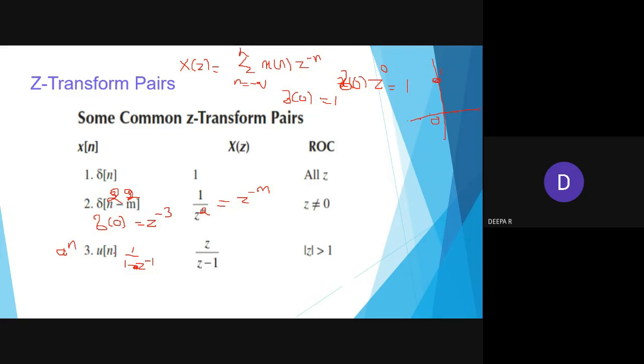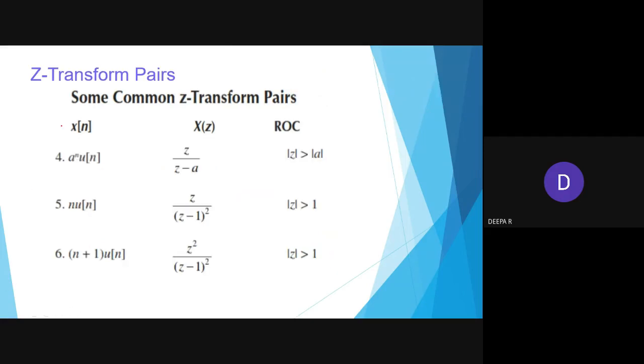So my value will be 1 minus z power minus 1, which is written in the positive sense as z by z minus 1. It is a right-handed sequence. By default, we generally see z is greater than a, and here z is greater than 1. Similarly, the same problem we have seen as a power n u of n is z by z minus a, and modulus of z is greater than a. So this is a generic formula.